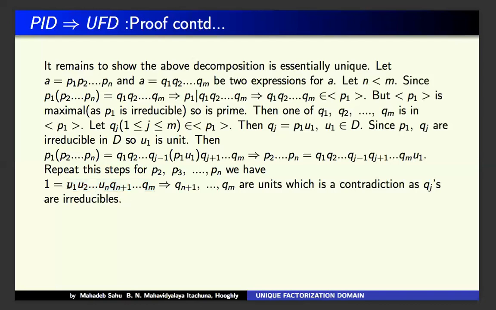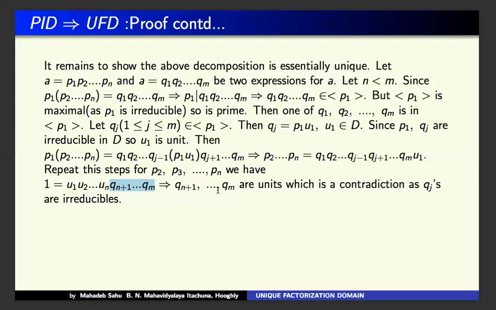But you see, U1 up to Un, yes, of course, are units. But we cannot say Q1 up to Qm are units, because Qn plus 1 up to Qm are all irreducibles. So this relation cannot hold good, and it is only possible if Qn plus 1 up to Qm is absent. That means n equal to m.